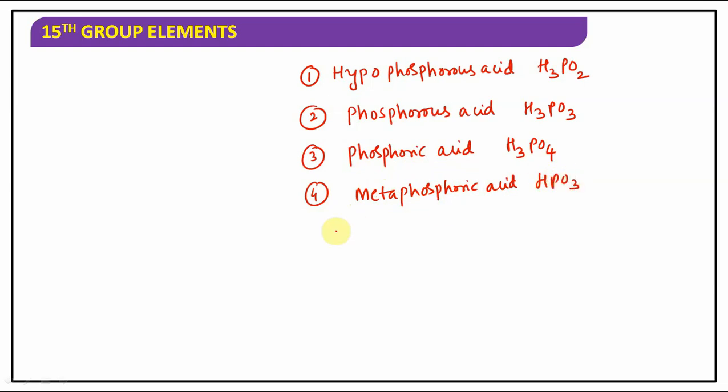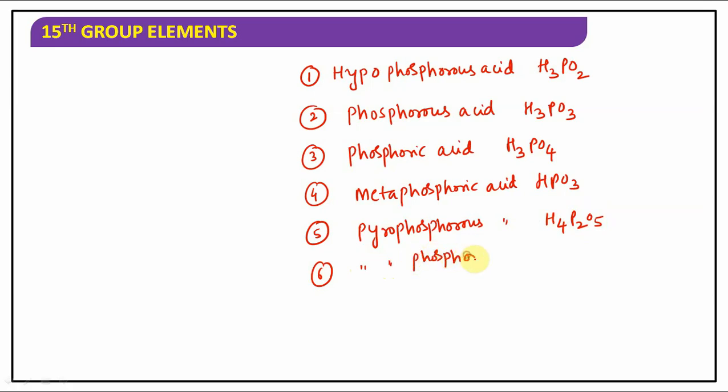And pyrophosphorus acid, H4P2O5. Next one we have pyrophosphoric acid, which has formula H4P2O7.